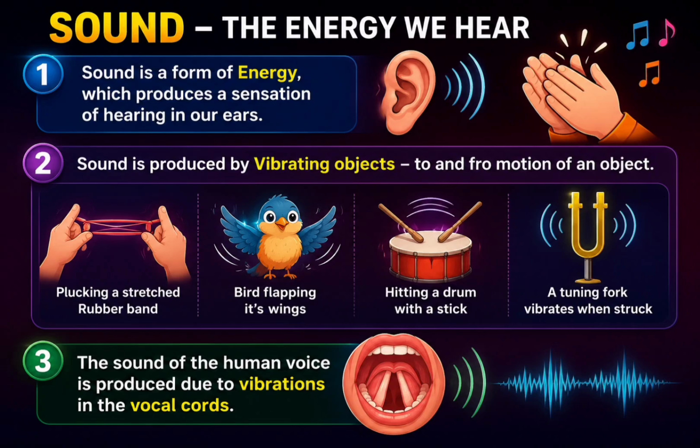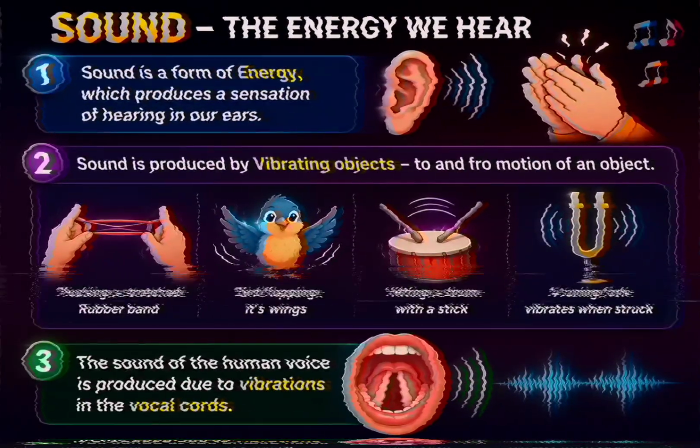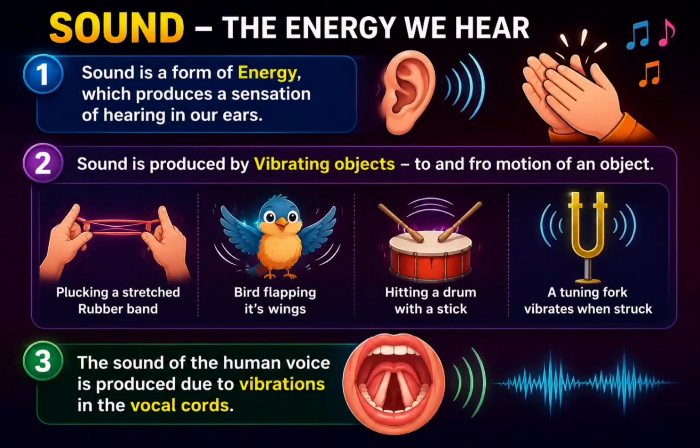For example, when we pluck a rubber band, it vibrates and produces sound. Similarly, a bird flapping its wings, a drum when struck, and a tuning fork when hit also vibrate and produce sound. Even our own voice is produced because of vibration in the vocal cords present in our throat. So remember one important point: no vibration equals no sound.